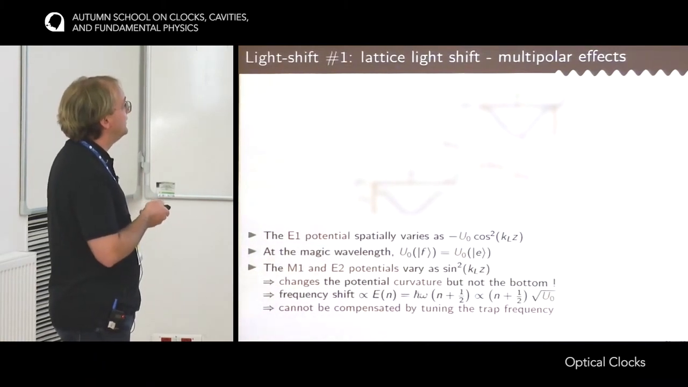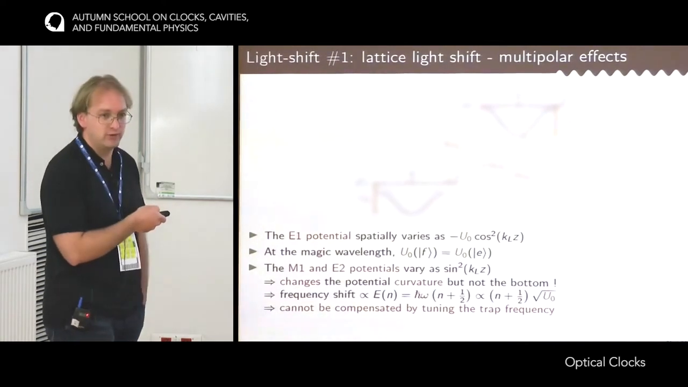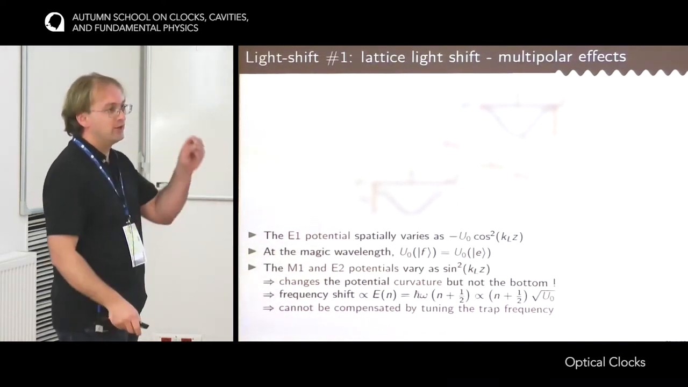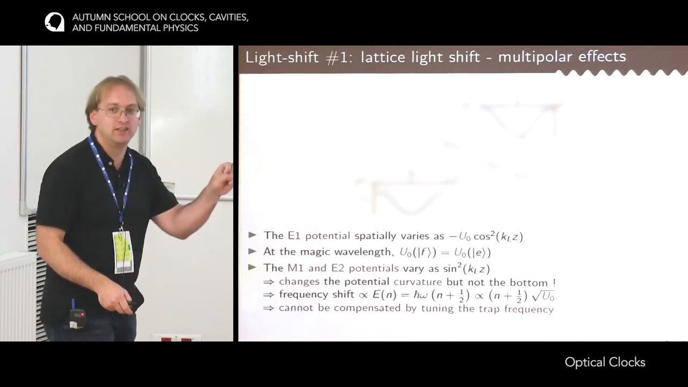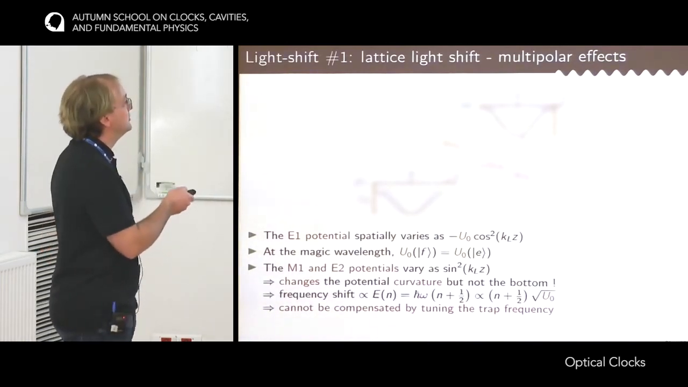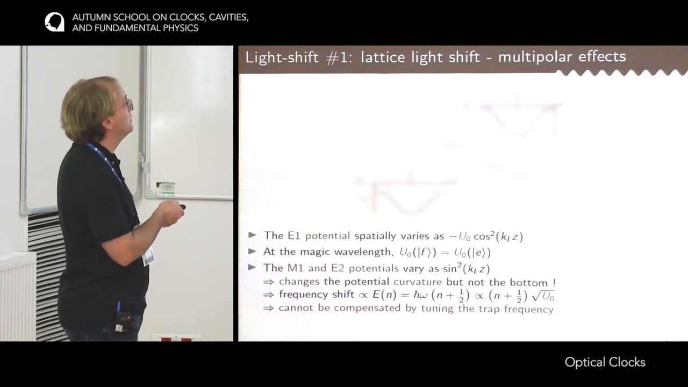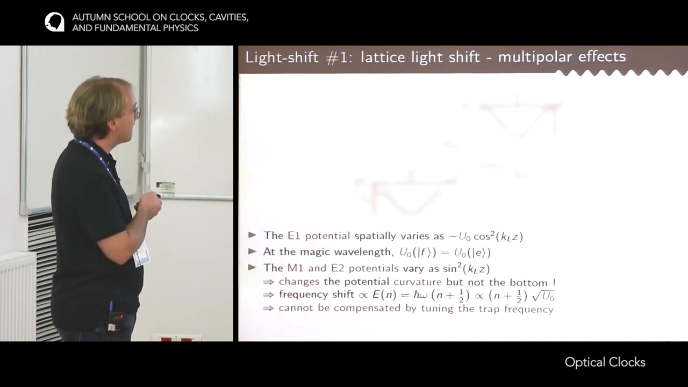But the point is that these interactions do not vary like cosine square, they vary like sine square. The reason for that is if you have a standing wave where the electric field is maximum, the magnetic field is minimum. So the M1 effect is just 0 when the E1 is large, and is large when the E1 is 0. It's the same for the E2 interaction because it depends on the gradient of the electric field. So here the electric field is flat, so the E2 would be 0.